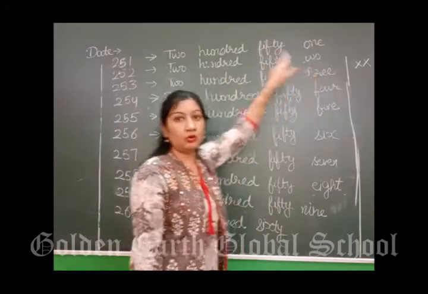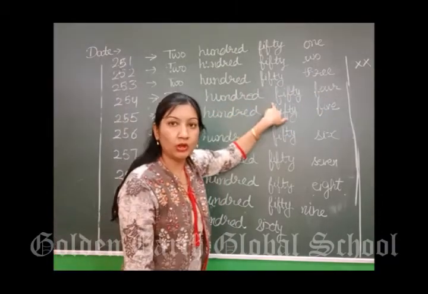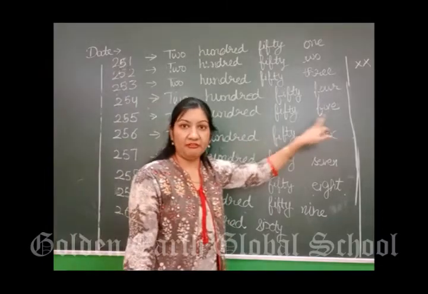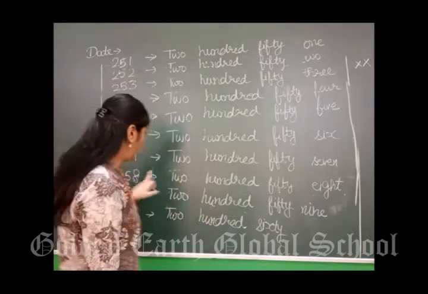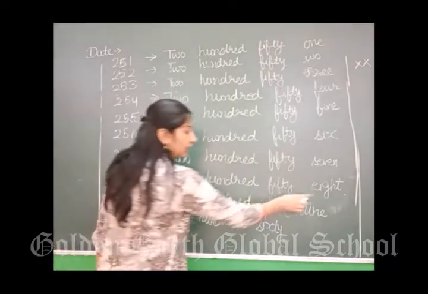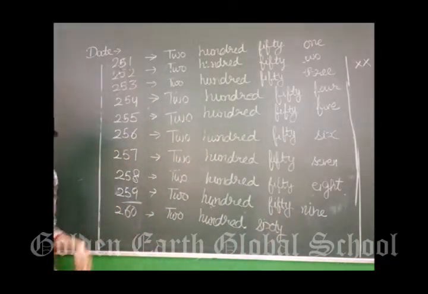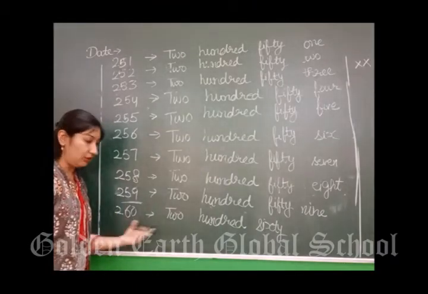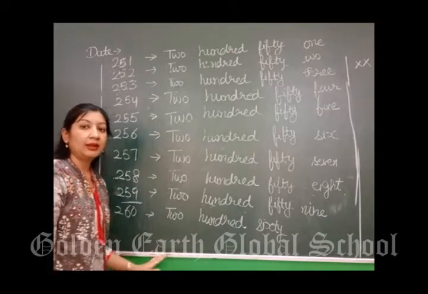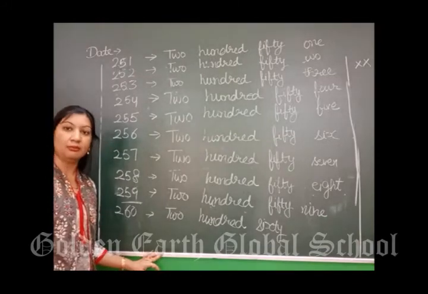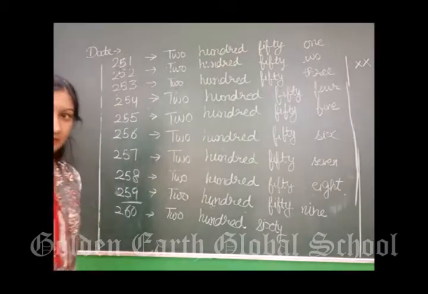252, 253, 254, 255, 256, 257, 57 के बाद 58, 258, 59, 259. After 59 what will come? 59 के बाद क्या है? 60. So it is 260. In this way, do it in your notebooks. Writing should be neat and clean. Please take your time, but your writing should be neat and clean. It should be written in legible print, right?